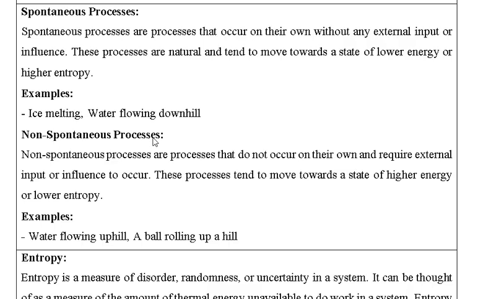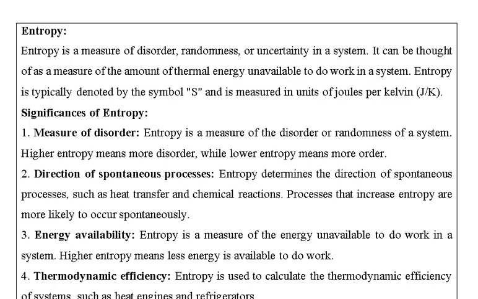Next is the non-spontaneous process. These are processes which do not take place by themselves. They require an external aid or help to proceed. These processes tend to move towards a state of higher energy or lower entropy. Entropy is nothing but randomness. For example, water flowing uphill, that is, from a lower level to a higher level, or a ball rolling up a hill. So these are non-spontaneous processes.